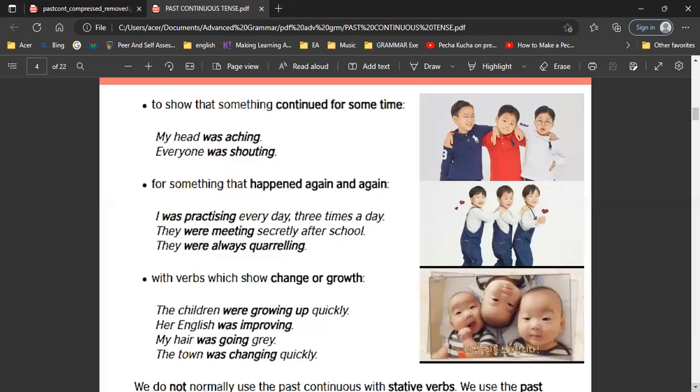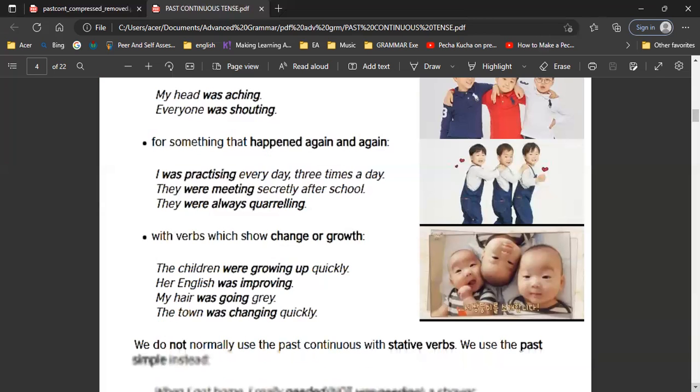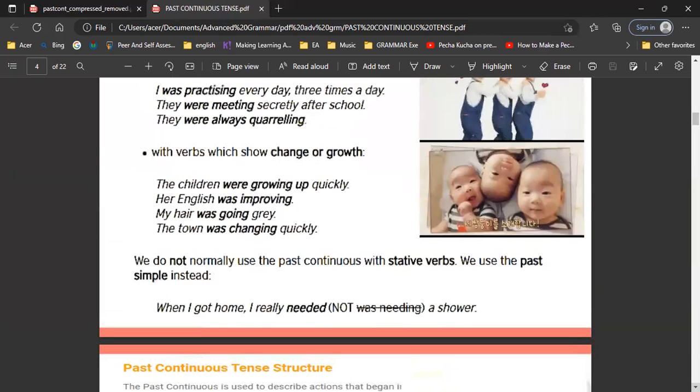And then another example, they were meeting secretly after school. Maybe this is a story of a boy and a girl when they were in high school, yeah. And then they were always quarreling. So maybe this is about best friends when they were in elementary school. They were always quarreling, not only once, but maybe every day.